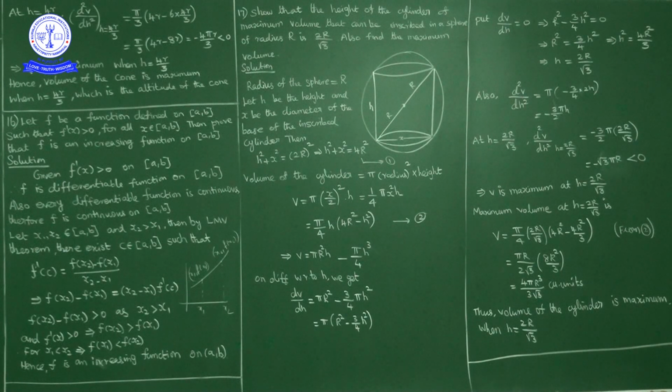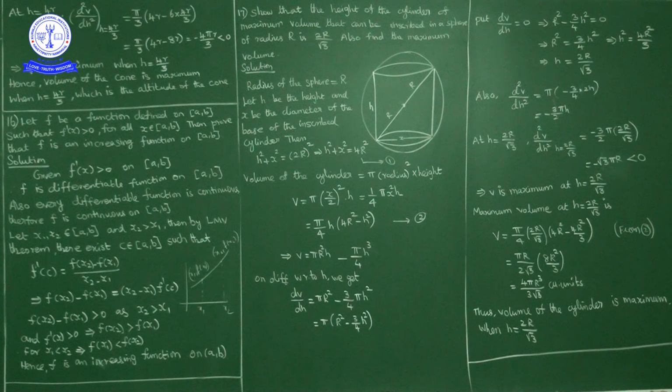Now the question is: show that the height of the cylinder of maximum volume that can be inscribed in a sphere of radius R is 2R by root 3. We have to show that the height of the cylinder is 2R by root 3, and also find the maximum volume. The cylinder's base diameter is x and its height is h. The radius of the sphere is R. As it is a right angle triangle, x square plus h square is equal to 2R whole square. So h square plus x square is equal to 4R square.